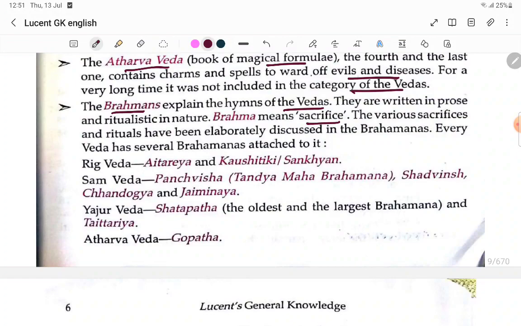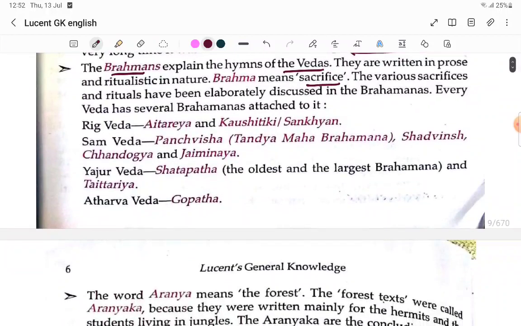Rig Veda: Aitareya and Kaushitaki. Sama Veda: Panchavimsa. Yajur Veda: Shatapatha, the oldest and largest Brahmana, and Taittiriya. So the oldest and largest Brahmana is the Shatapatha. Atharva Veda: Gopatha.